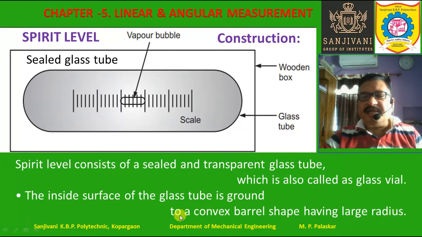This point is very important: the inside surface has a particular shape, and that shape is a convex barrel shape with a large radius. Barrel means a cylindrical shape, but a convex cylinder, and the radius is also large.